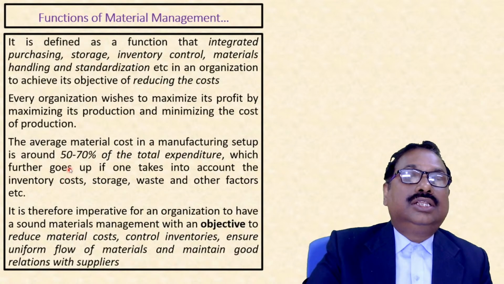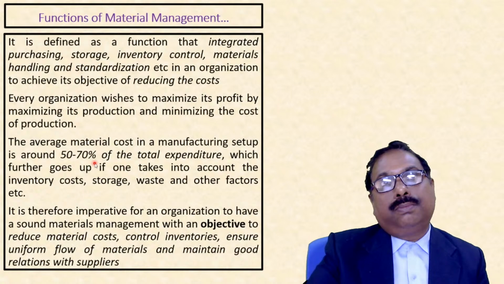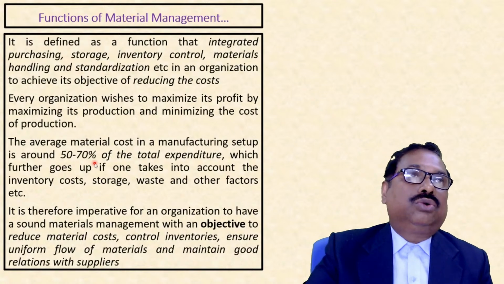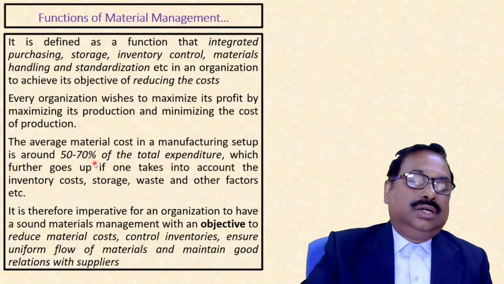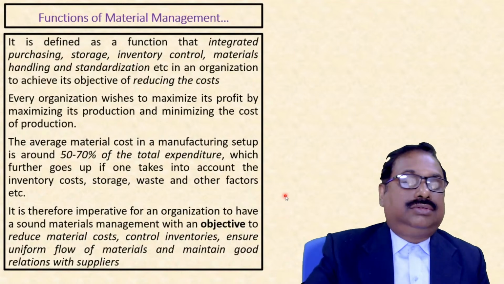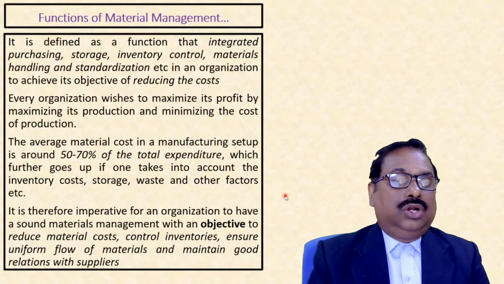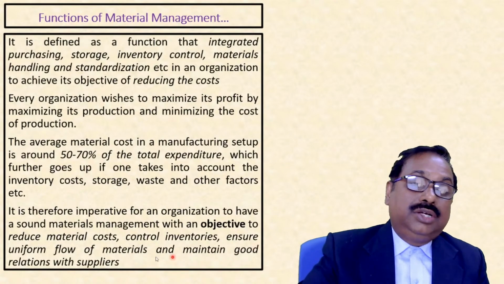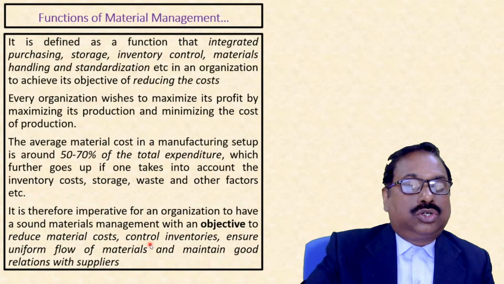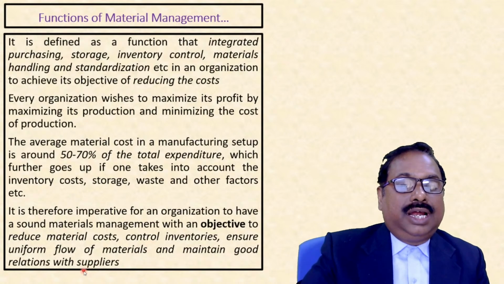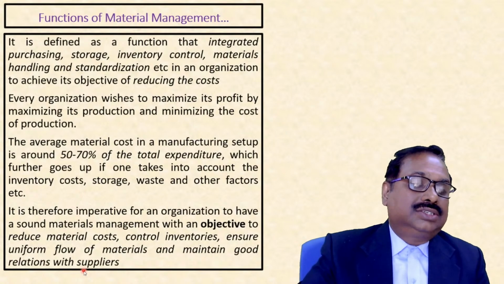So material management plays a significant role in the total production system. It is therefore imperative for an organization to have sound material management with an objective to reduce raw material cost, control inventories, ensure uniform flow of materials, and maintain good relations with suppliers.